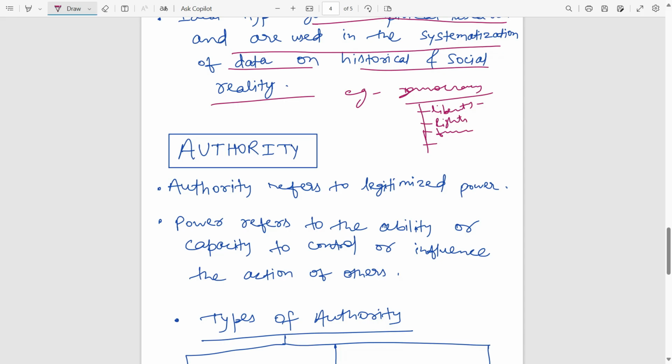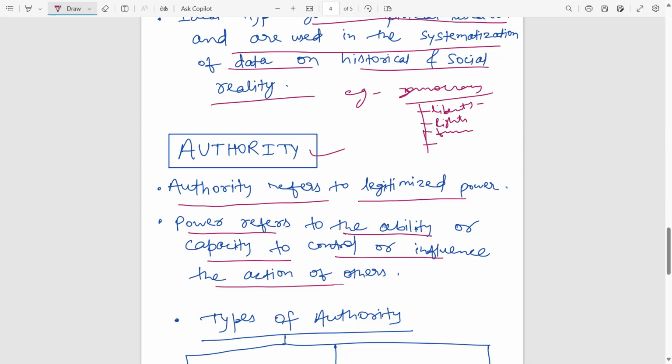Now next, what theory has he proposed? He has proposed the theory of authority. He has defined authority as legitimized power. Power refers to the ability or capacity to control or influence the actions of others, that is, how you control and influence others. So authority does not mean an authoritarian structure, but authority means legitimate power. It means people give you legitimacy, saying yes, you can rule over us. These things are known as authority.